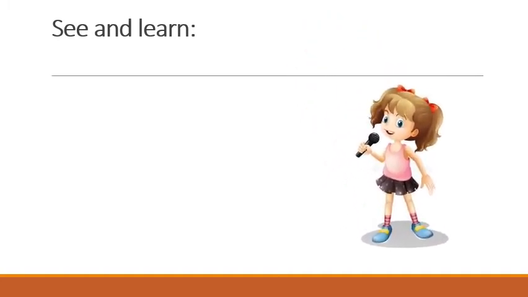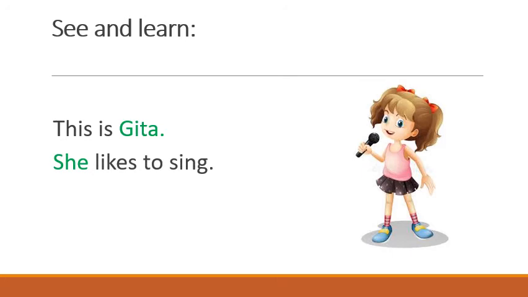Now see this girl. Let's start the sentence. This is Geeta. Okay? She likes to sing. Now this picture, this girl, I am speaking about her. This is Geeta. Second sentence also I am speaking about her only. So I am not going to use Geeta again. I am going to use she, because Geeta is a girl. So she likes to sing. Okay? Next.